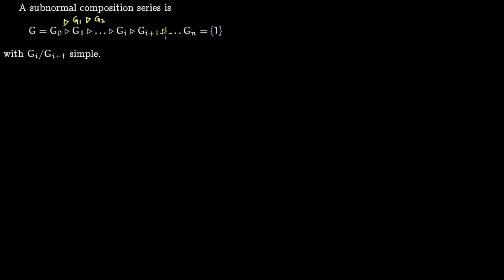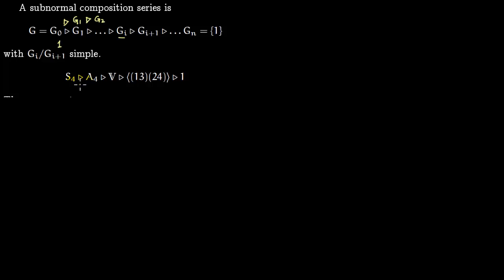Now notice that this convention is exactly opposite of what we used in solvable groups. We are setting G as G0, and in the end you have identity. So here we have this Gi over Gi plus 1. This is simple. So obviously Gi plus 1 is a normal subgroup of Gi, so you have a factor group. We are saying this factor group is simple. That means it does not have any non-trivial normal subgroups. So the only proper normal subgroup would be identity in this group.